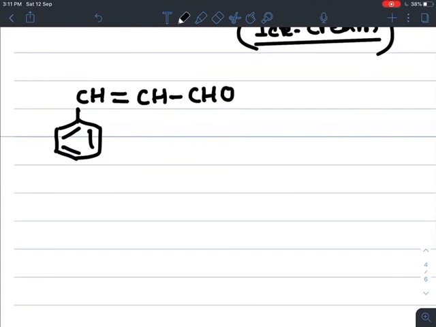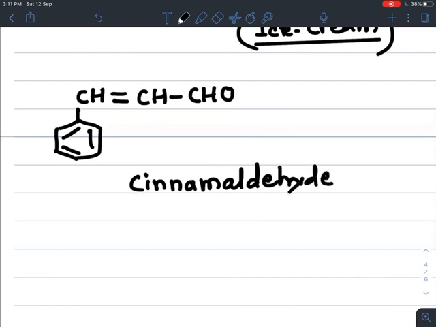The name of this aldehyde is cinnamaldehyde. Cinnamaldehyde. This aldehyde is present in cinnamon. Cinnamon, you know, a spice. In daily food we use it.